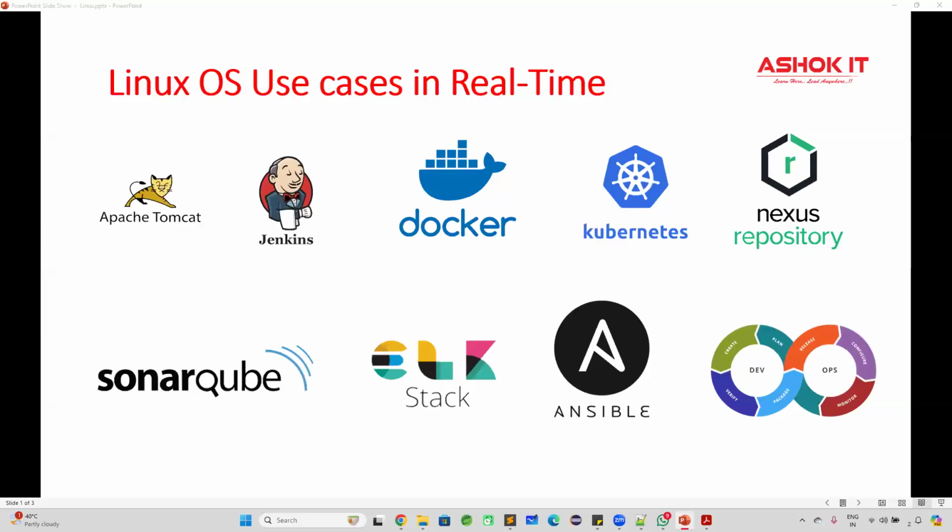Anyone? Bishwajit Sahu is working. Okay. Soumya Sahu is working. Let's take the feedback from them, guys. They will tell how this course is going to be helpful for people and where they are using Linux. Bishwajit, can you unmute your mic and tell me? If I tell it, people will feel that I'm promoting my course. Could you please share your feedback on how Linux is going to help us in real time?